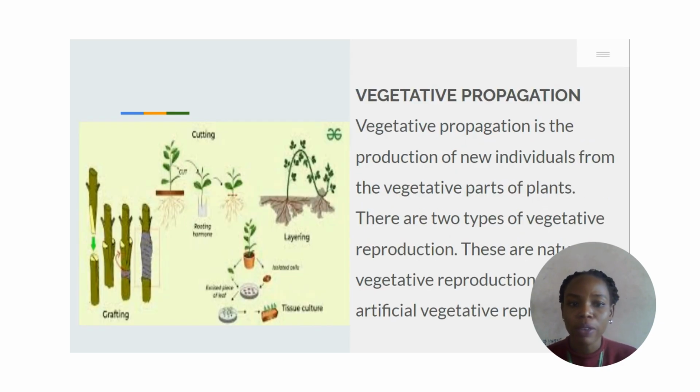Then the last one is vegetative propagation. Vegetative propagation is just a form of reproduction where new individuals form from the vegetative part of plants, and we have two types. We have the natural vegetative reproduction, and of course we have the artificial vegetative propagation. From your screen, you can see we have cutting, layering, all those forms. They are artificial reproduction in which the intelligence of man is used to produce new plants. Then you can see grafting, tissue culture and the likes.